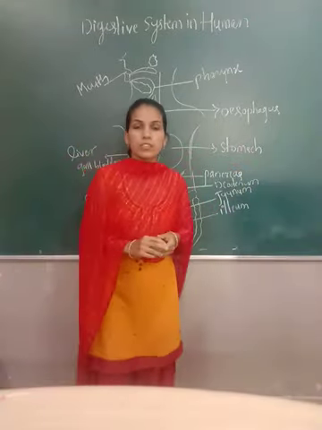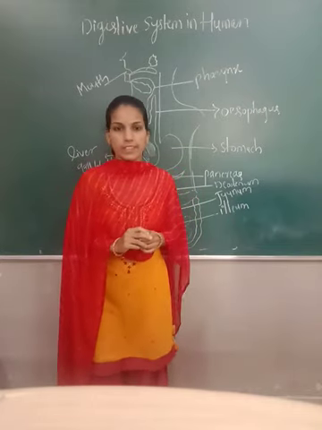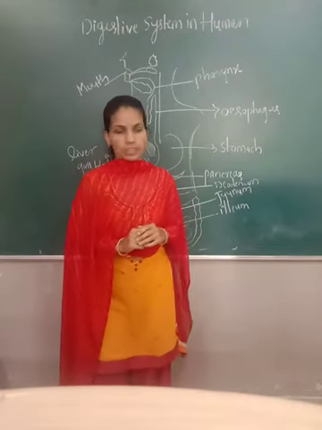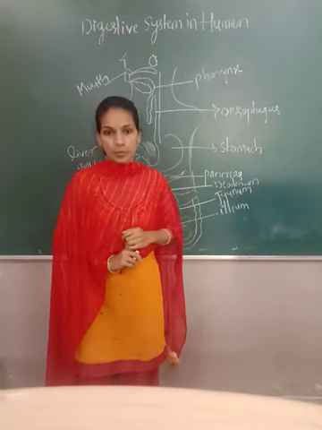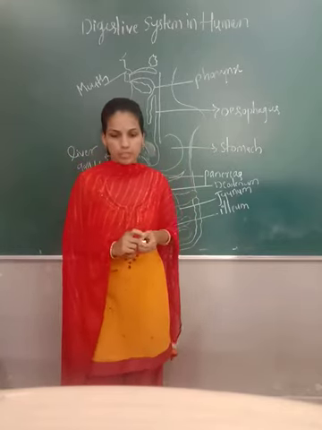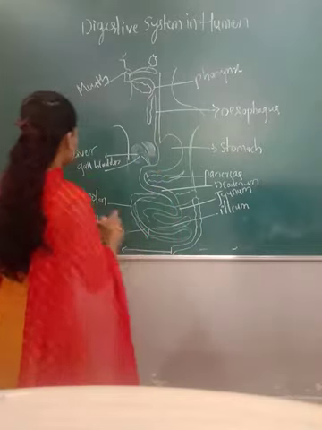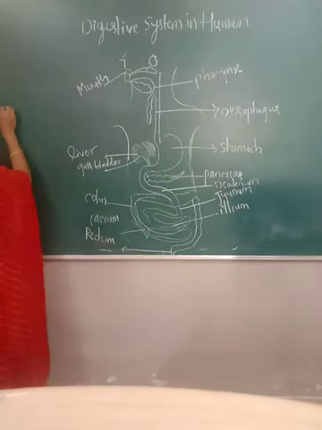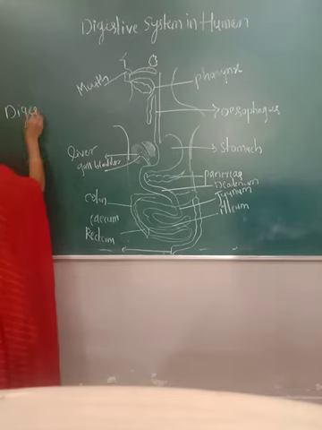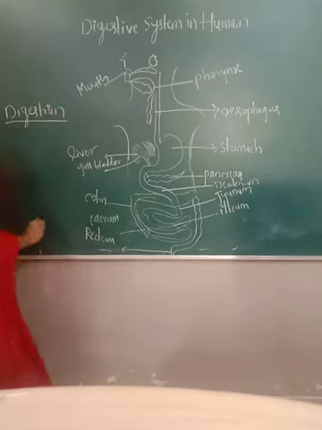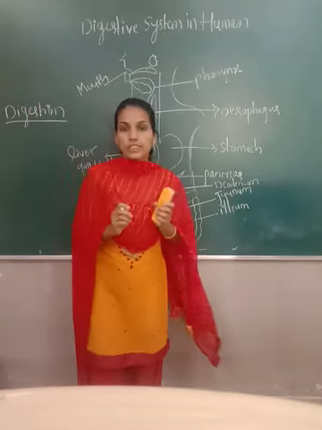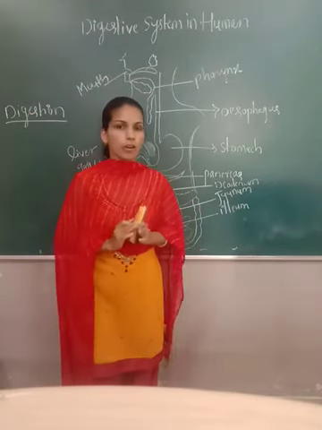Good morning students. So today we have to start the next chapter in animal physiology, that is the digestive system, meaning digestion and absorption. That chapter we have to study today. So digestion means what? You heard the word digestion and absorption. So food is the basic requirement of all organisms.